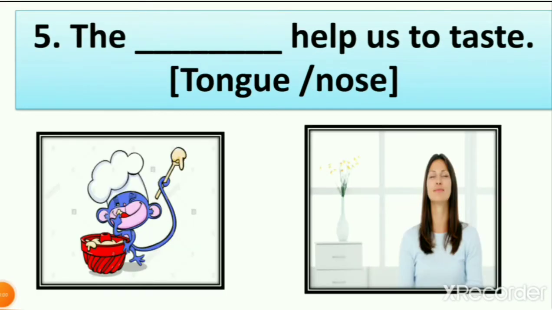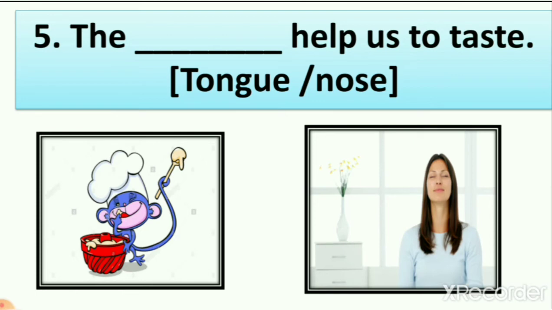The dash help us to taste, right? We have two options, tongue and nose. In the first picture you can see that one monkey is making a cake and the first monkey is tasting. So which body part is the monkey using? You can see here it is the tongue, and in the second you can see one girl is smelling something, right?